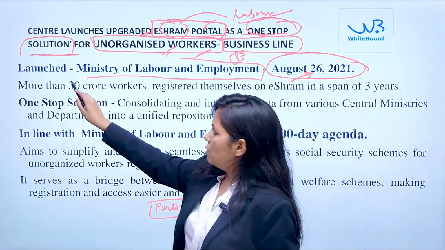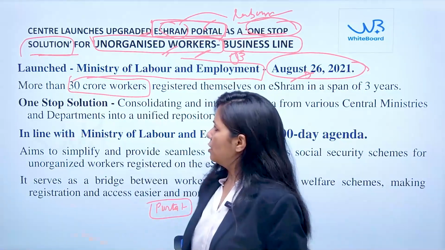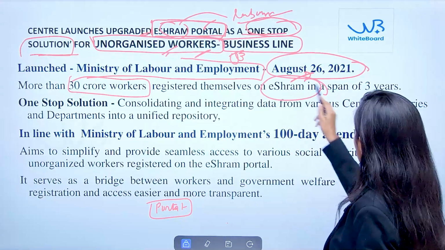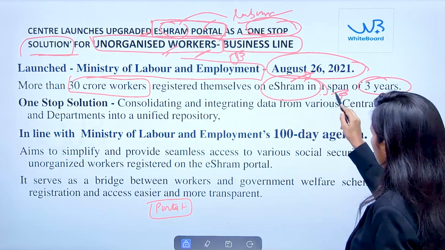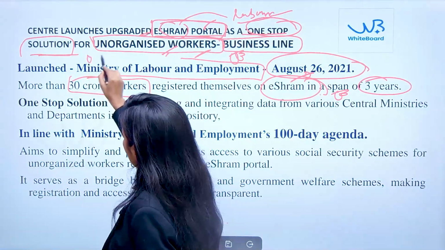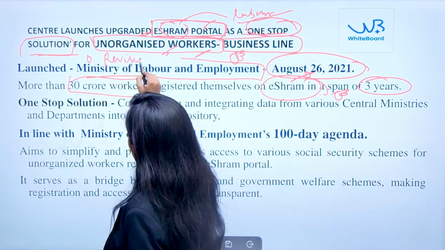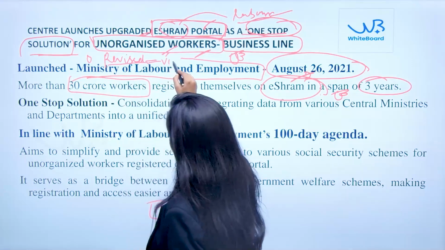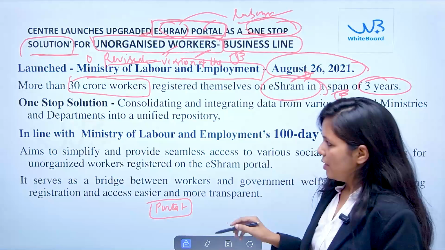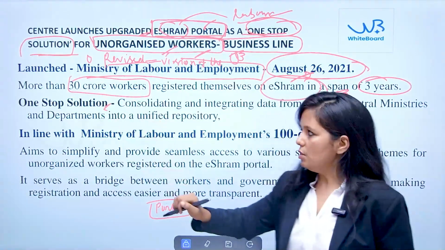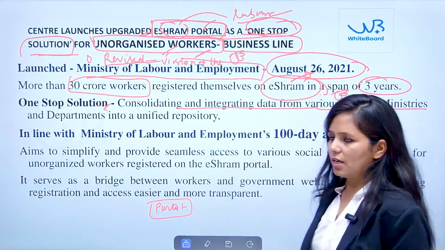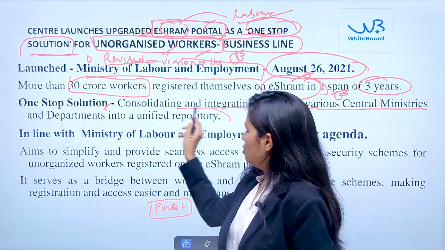So till now, more than 30 crore workers have registered themselves on this e-Shram portal in the last 3 years. Now the government has launched a revised version of the portal, whereby it is acting as a one-stop solution, consolidating and integrating the data from the various central ministries and departments in a unified repository.